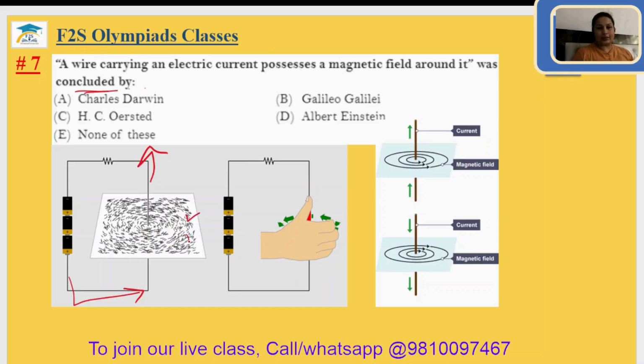The iron particles are present here, and when the current is passing through this wire, the iron particles are arranged from the north to the south pole. Okay, so who has told this? C. Oersted. This is your option C. Seventh answer is option C.